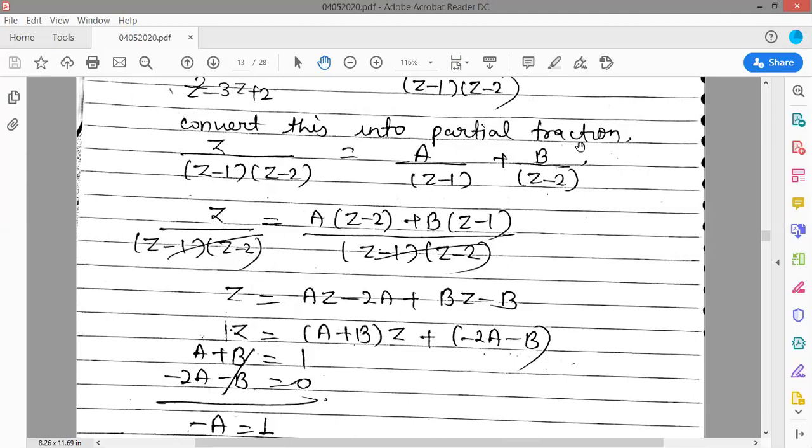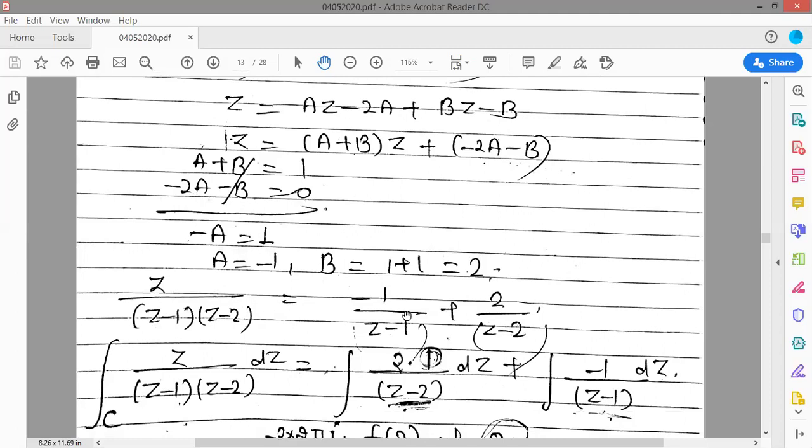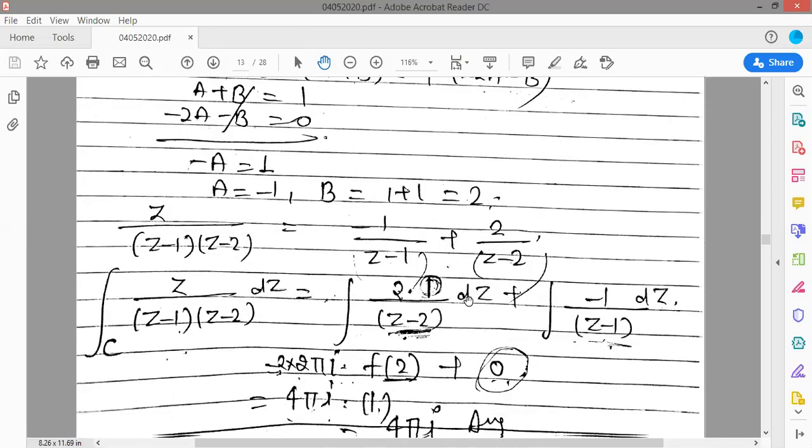So apply partial fractions. So z upon z minus 1, z minus 2, you will write as a upon z minus 1 plus b upon z minus 2. You can convert this into partial fraction form as you know. That means, as you studied in 12th standard, you can apply your own method. Here I have shown a very simple method. Write it separately, a upon z minus 1 plus b upon z minus 2, and just take the LCM on both sides and compare z terms and constant terms. So you will get a plus b is equal to 1, minus 2a minus b is equal to 0. Just solve it. a is minus 1, b is 2. Just put the values of a and b in this equation, and this is your partial fraction form.